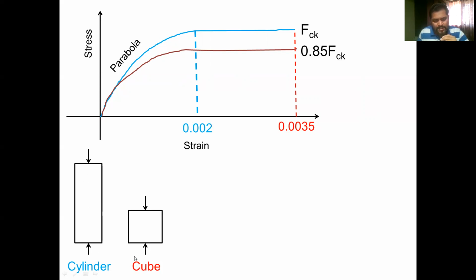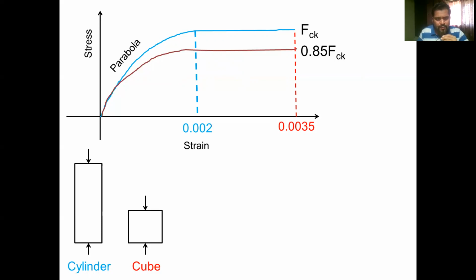What is the consequence? The consequence is that the cube strength is reduced by a certain factor. Therefore, as experimentally observed, cylinder strength is typically 0.85 times the cube strength. So look at this stress strain curve once again. If the stress strain curve was obtained using the test performed on a concrete cube of standard dimension, it would be shown by this blue line, and it will have characteristic strength FCK. So what is FCK? FCK is the characteristic compressive strength of concrete.